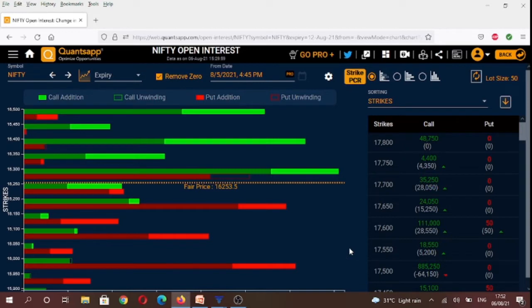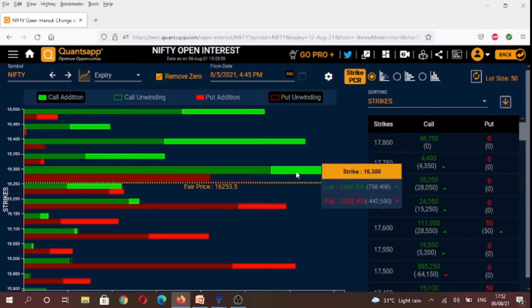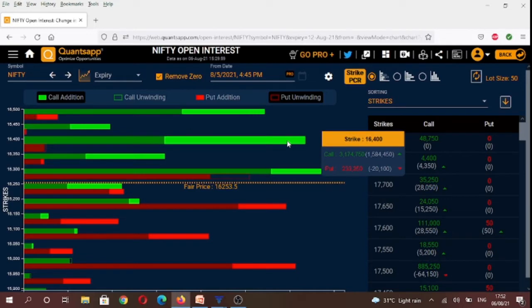So here you will see for 12th August weekly expiry contract in call strikes, highest amount of open interest is at 16,300 strike followed by 16,400 strike. So 16,300 and 16,400 are likely to act as strong resistance in the market for this weekly series.